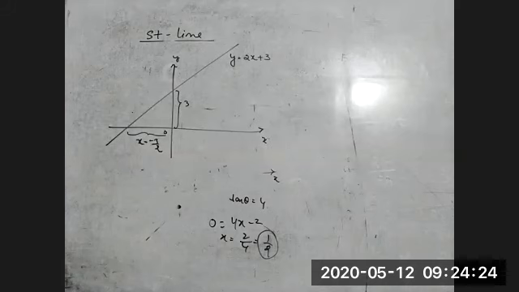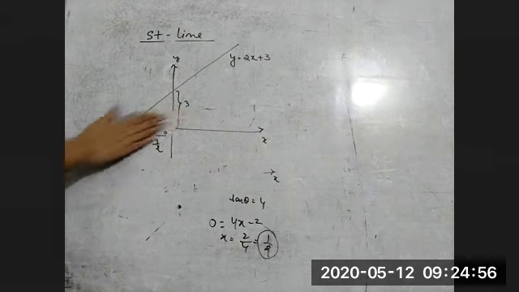Okay. So you can find any value of x. Just you have to identify the two things, y-intercept and the slope. Then you can draw the graph of a straight line, right? Okay. So now I'm going to start one of the most important mathematical tools in physics, that is differentiation.